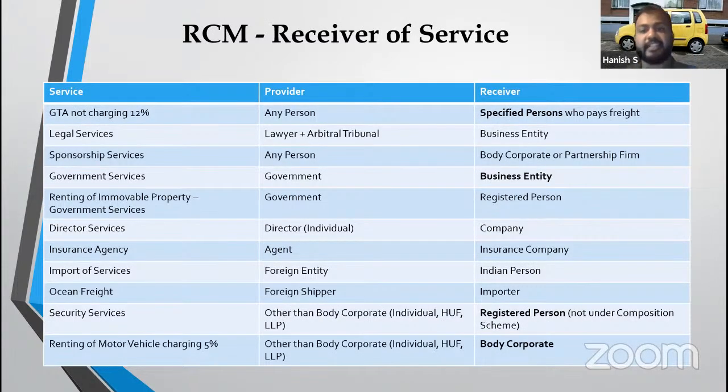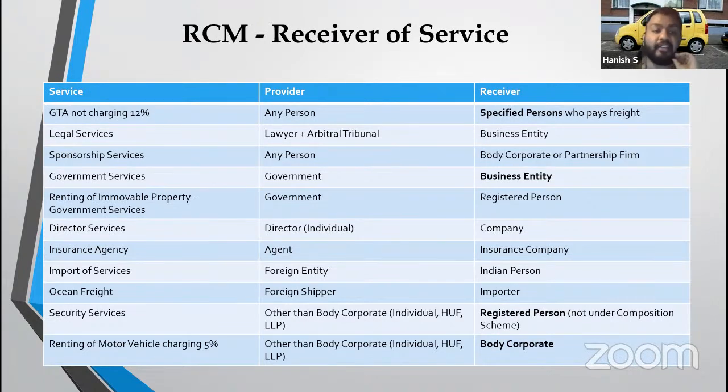Last topic, RCM. What I've done here is you can take a screenshot of this also. All the services which are liable to tax, okay, and who is the provider, who should be the receiver, right? Please remember all this, because provider is different in certain cases, receiver is different in certain cases. So GTA not charging 12%, that means either they are charging 5% or not charging tax. And if it is a specified person who is paying freight, RCM will be applicable. Legal services, if the receiver is business entity. Sponsorship services, only if the receiver is body corporate or partnership firm. If he is individual, no need to pay tax.